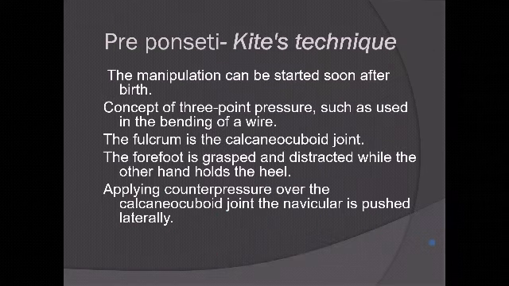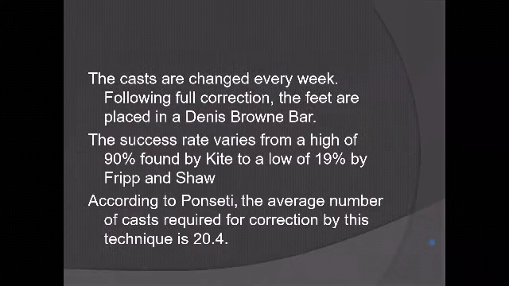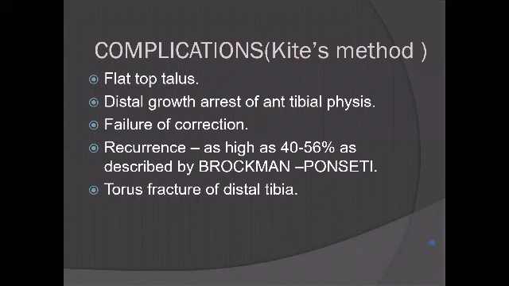You know that people have been talking about Kite's mistake, that he put his thumb on the anterior part of the calcaneum or the calcaneocuboid joint, and that prevented derotation, and that fulcrum was wrong. So he was actually bending the calcaneocuboid joint. He was trying to open up a foot which was not being allowed to derotate. So this is Kite's method, which I will not talk about much, but he had a lot of complications. On an average, Kite required 12 to 16 casts to get his correction. And there was a lot of problem with that.